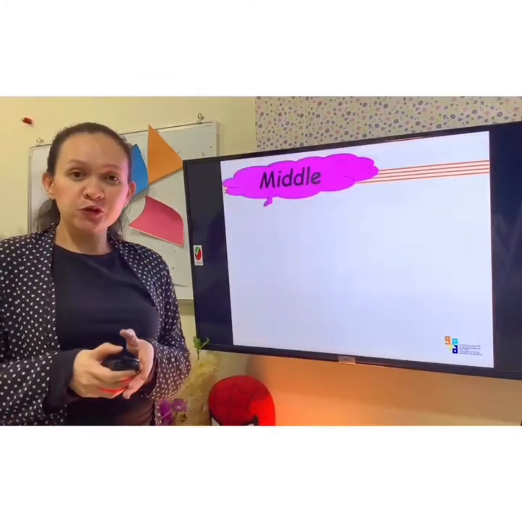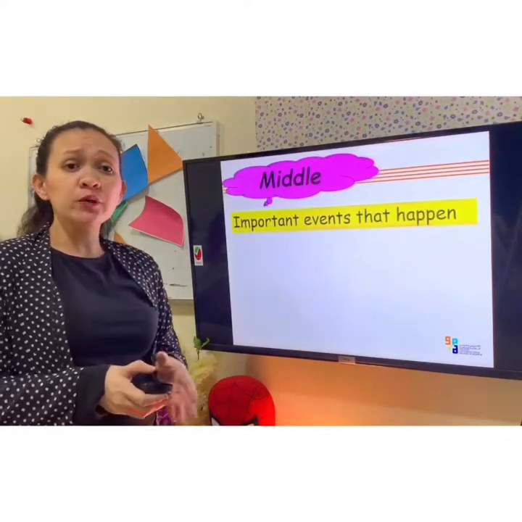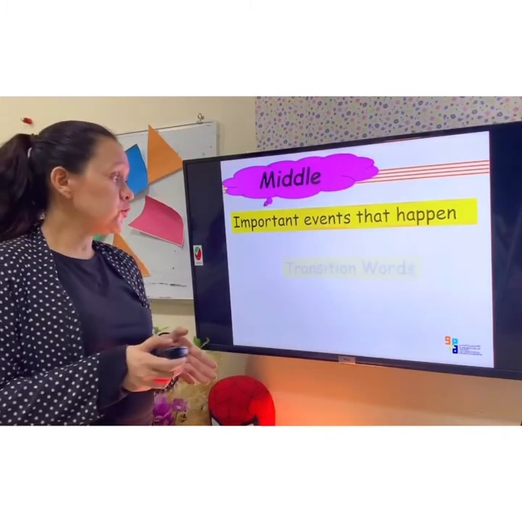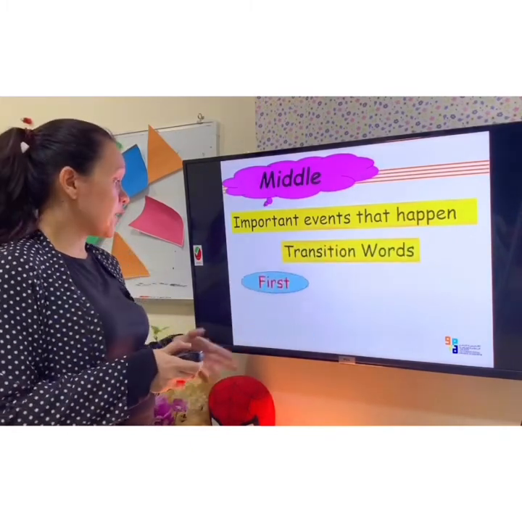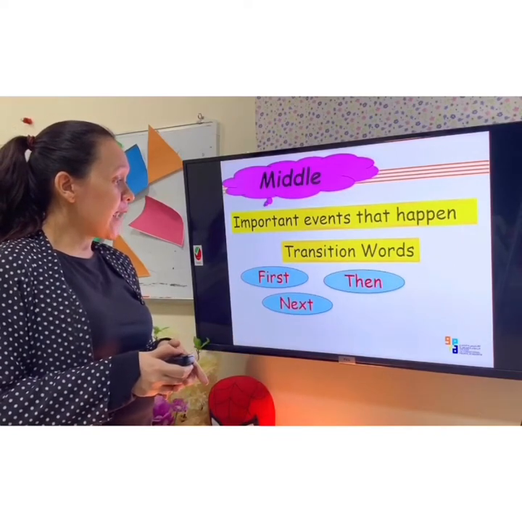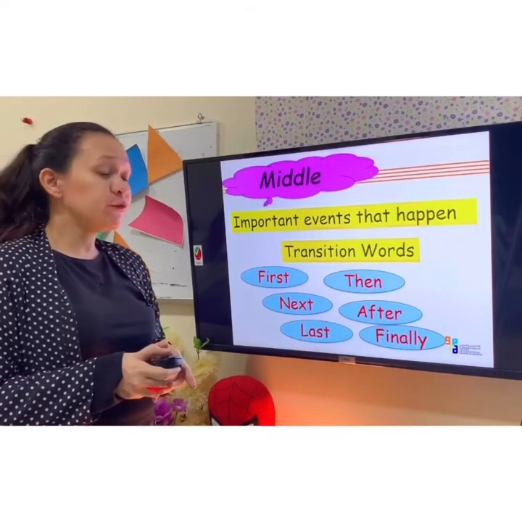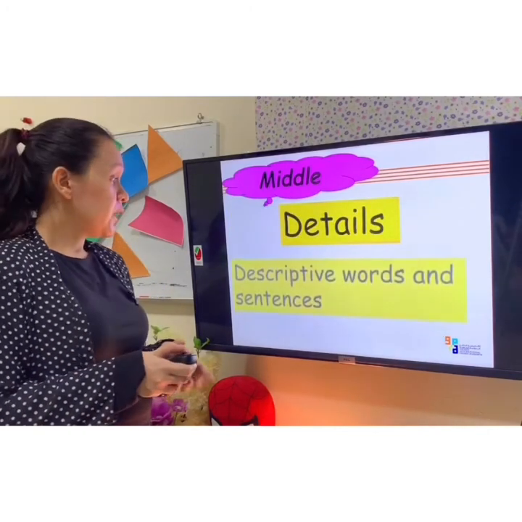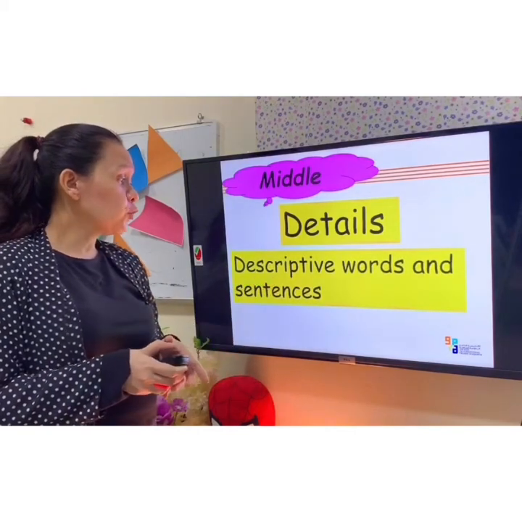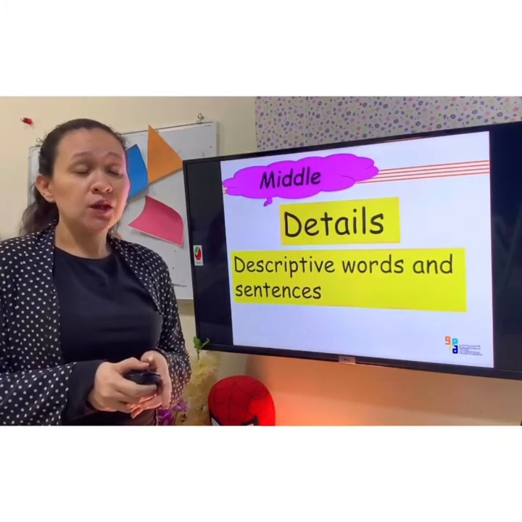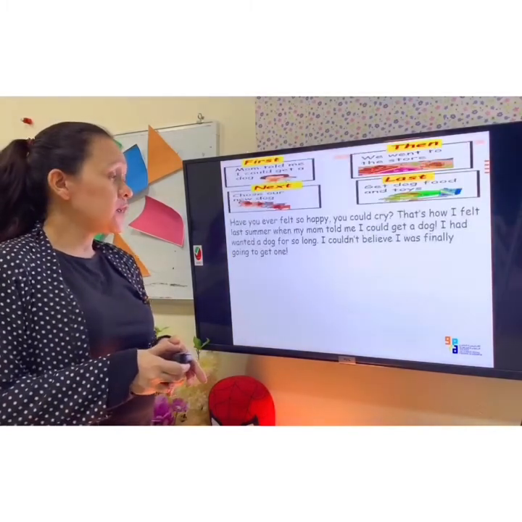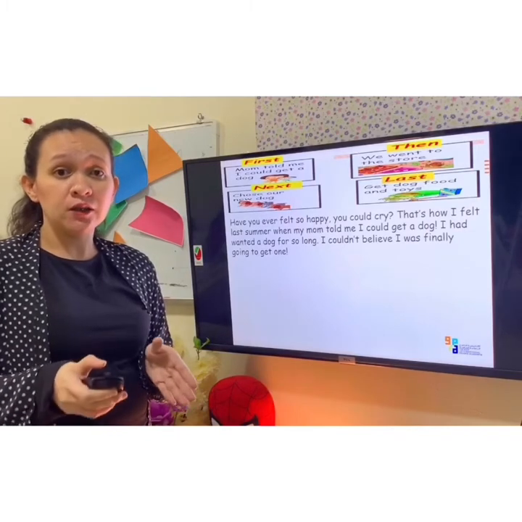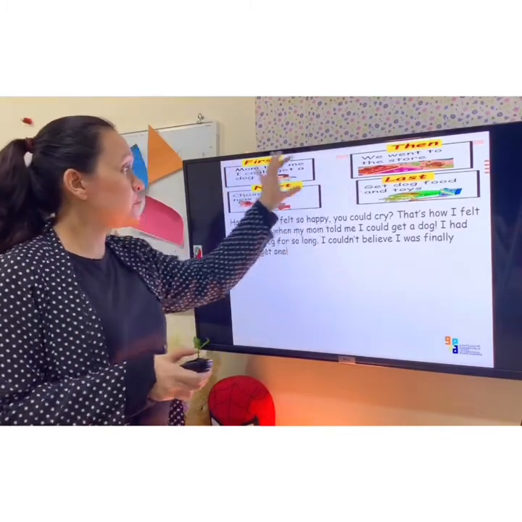Now let's move to the middle. When you say middle, you're going to write there all the important events that happen. So you're going to use transition words like first, then, next, after, last, and finally. And also, you can put all the details in the middle. So you can use descriptive words and sentences. So now, we already wrote our introduction. So by this time, we are going to write the middle. So we are going to use all this information here.